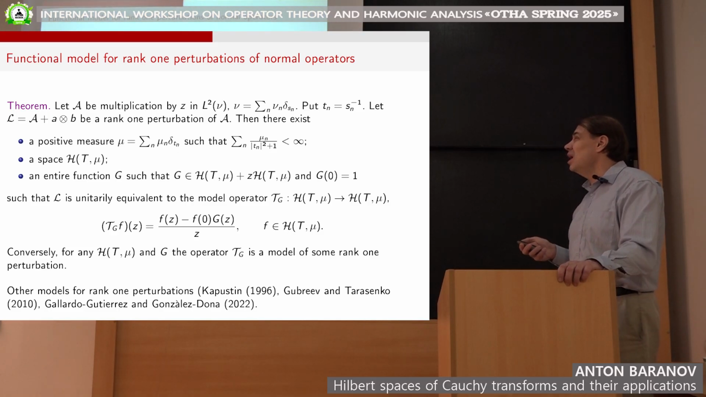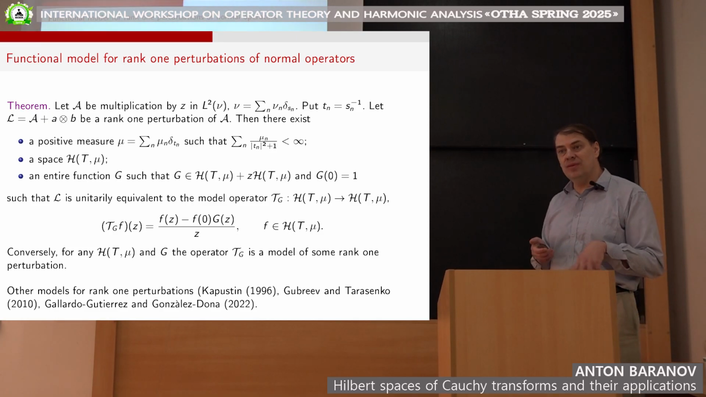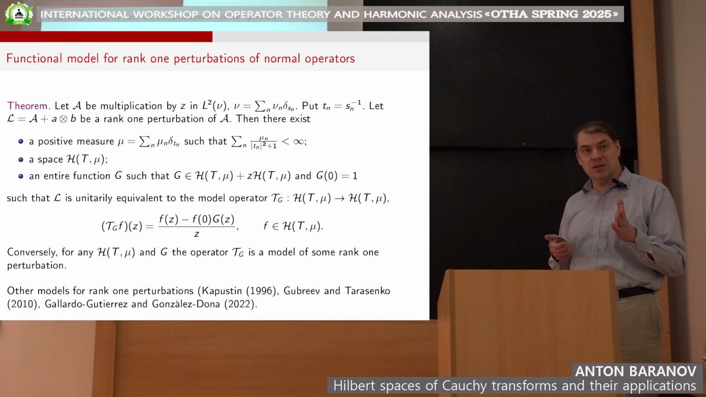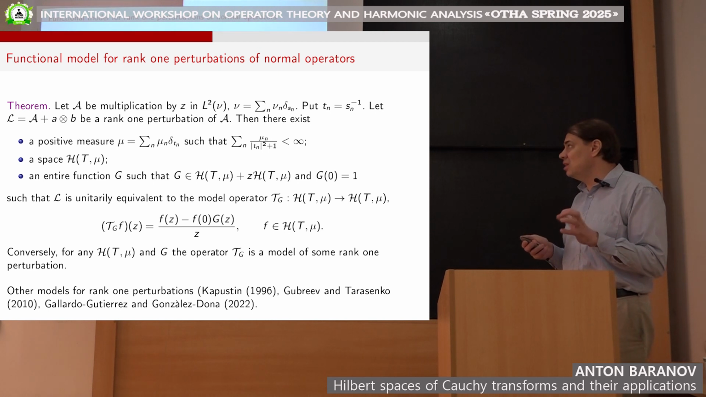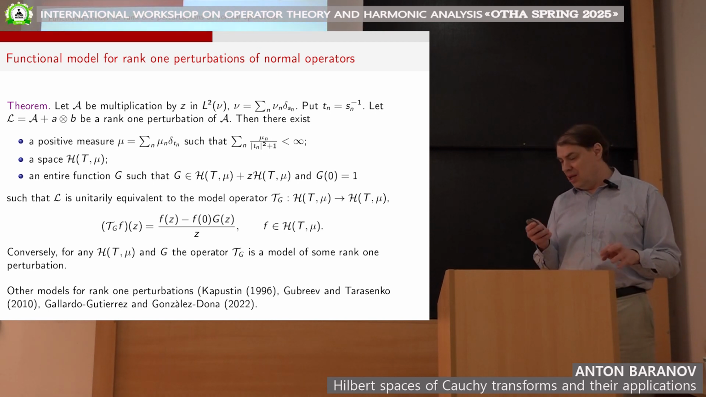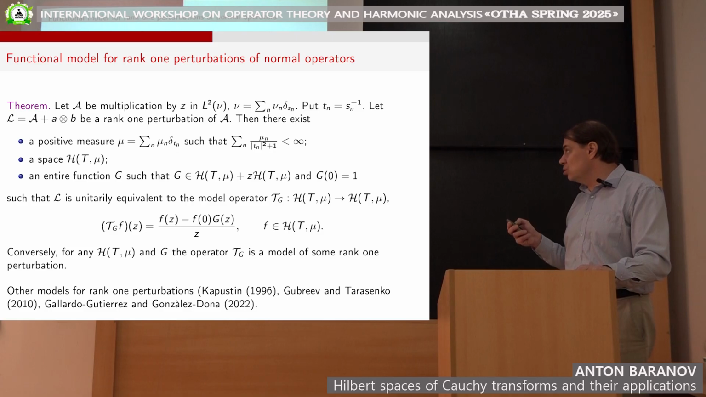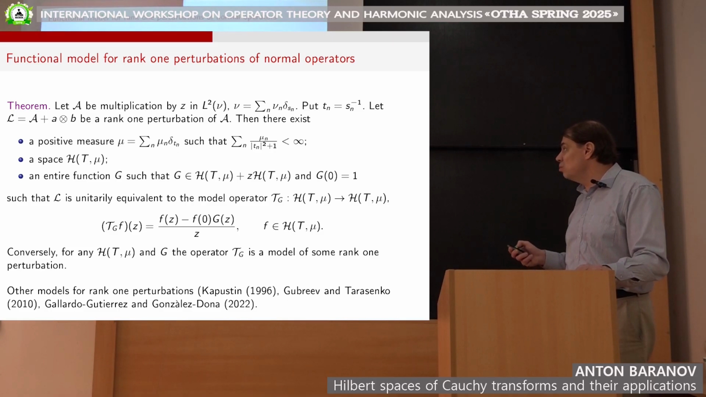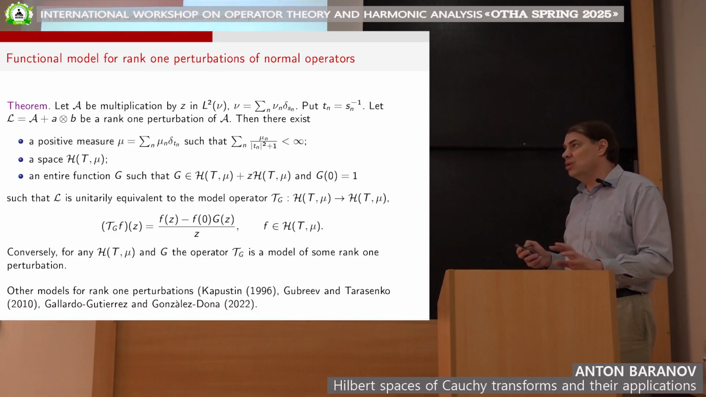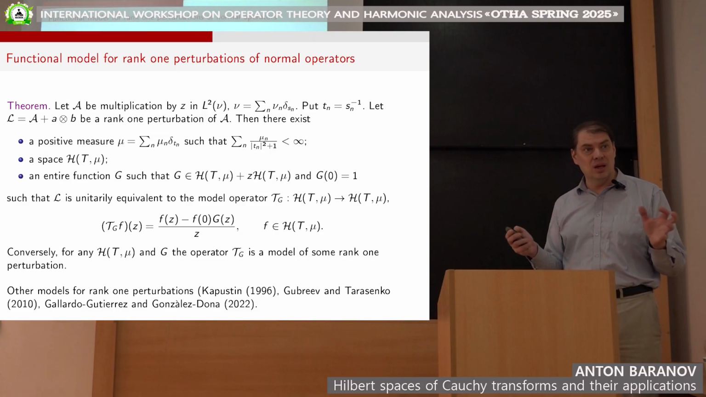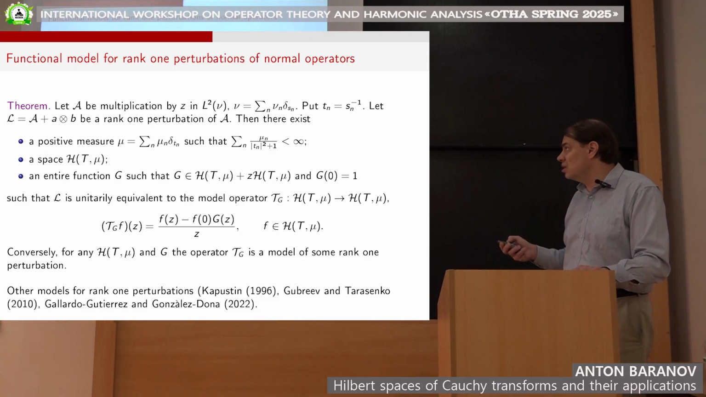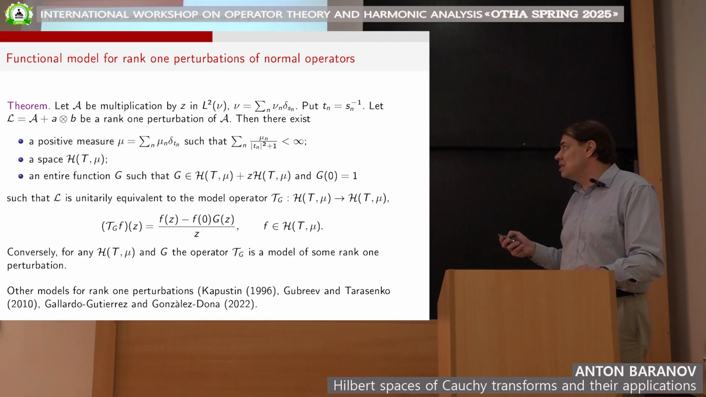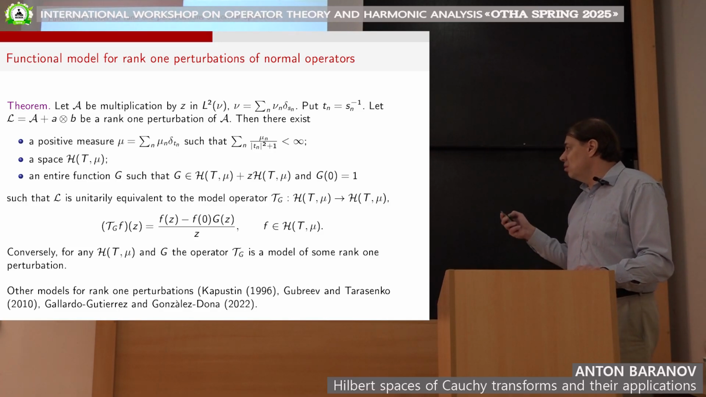for some choice of the function a, of course. And there exists an entire function g, such that the function g itself need not belong to our space, H of T mu. But it almost lies there, namely, it belongs to this class, H of T mu plus z H of T mu. So it's in the space up to a linear factor. If you divide, for example, g by z minus lambda, then you are in the space. Okay, and one more assumption: g of 0 is 1.